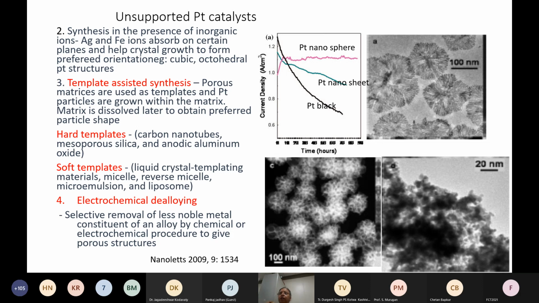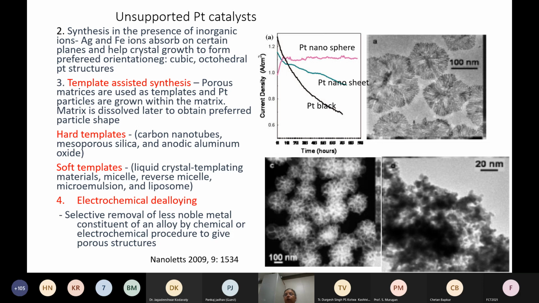The various methods used are either template-assisted synthesis, where you have a hard template, such as mesoporous silica or carbon nanotube, and then form the catalyst and try to remove that template. Or you can use a soft template method, where you use liquid crystals or form micelles or reverse micelle microemulsions, and these can be used to assist in the formation of the platinum particle.